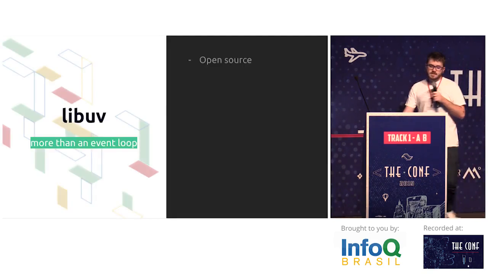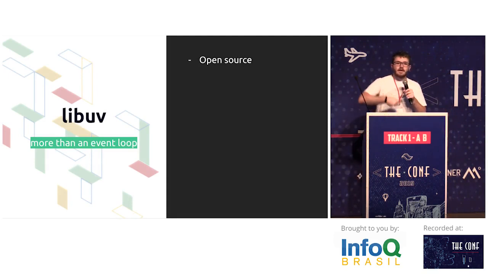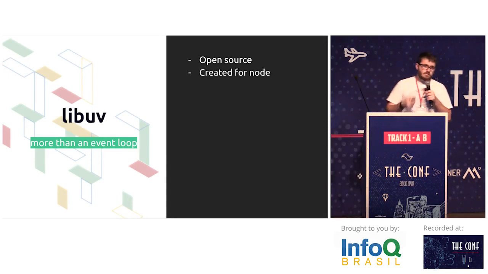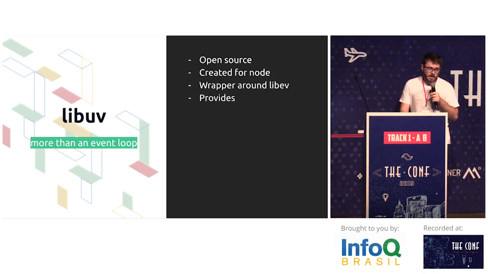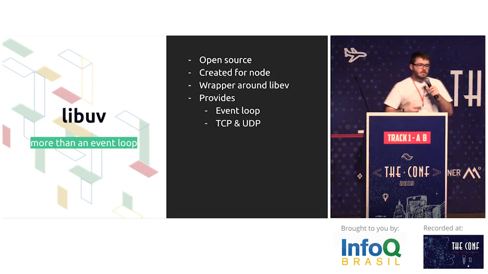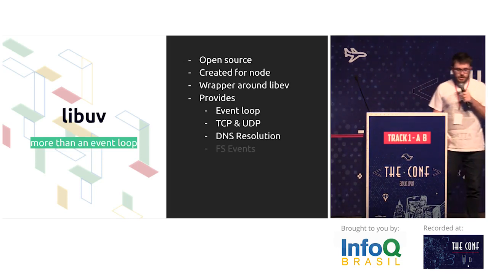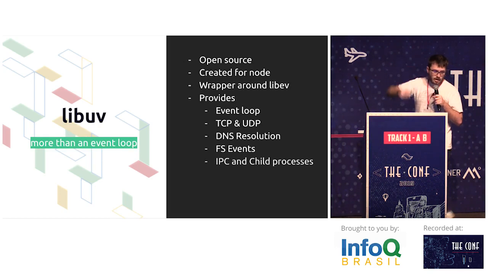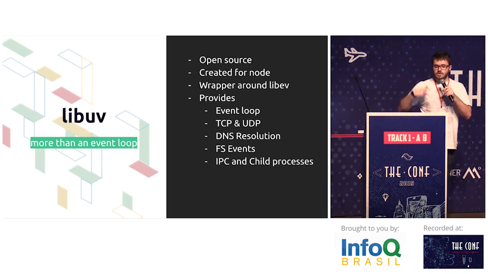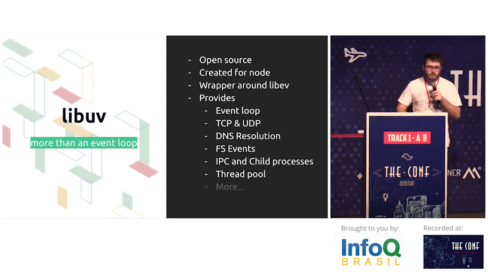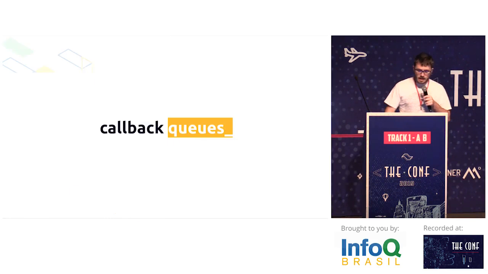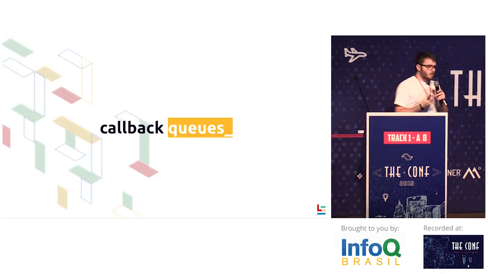So libuv is an open source library to abstract several key parts of the OS, like reading files and so on. It was initially created by Node, and created to work with Node as an abstraction. It provides not only the event loop, but also TCP and UDP connections and sockets, async DNS resolution, FS events like read file, interprocess communication, child execution, shell control, and so on. Basically, the interface to the OS. Thread pools, clocking like setTimeout, and so on. And this is all put onto the callback queue.